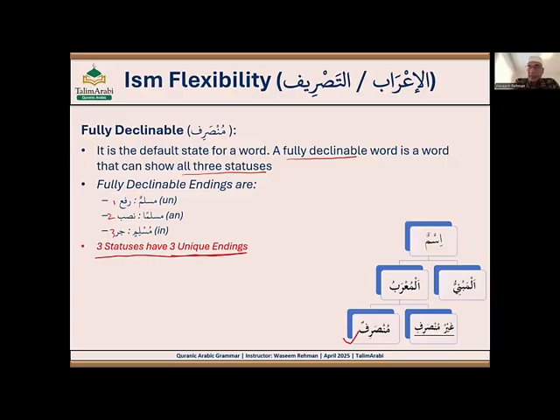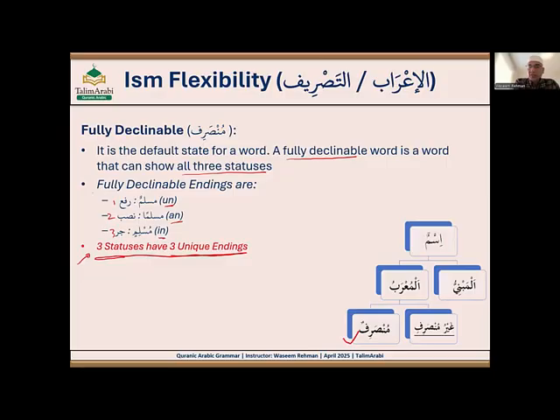Like Muslimun, right? Muslimun, Musliman, Muslimin. So you can say this is the easiest or summarized definition: three statuses have three unique endings. Like in Rafa, it is dammatan, in nasab, the ending is fatatan, in jar, kasratan, right? So each status has a different ending. In Rafa, it has Muslimun, un sound. Nasab, an sound. Jar, in sound. So Muslimun, Musliman, Muslimin.